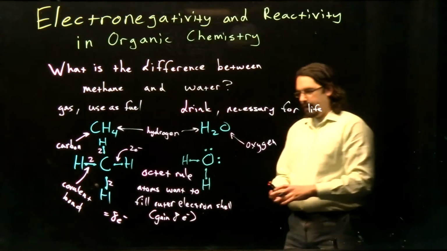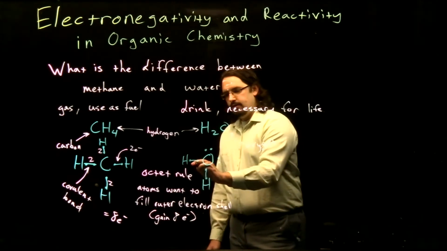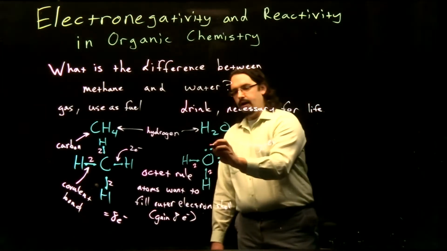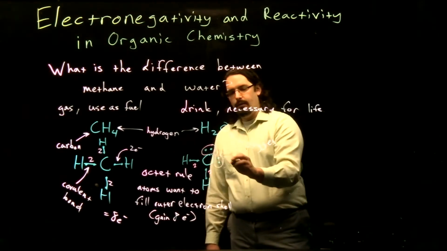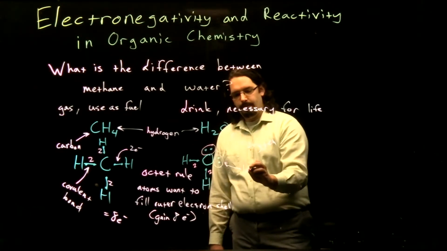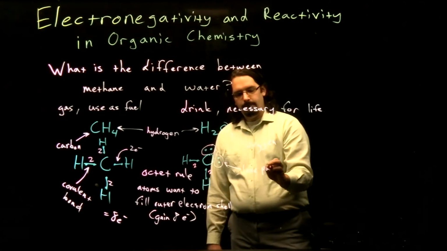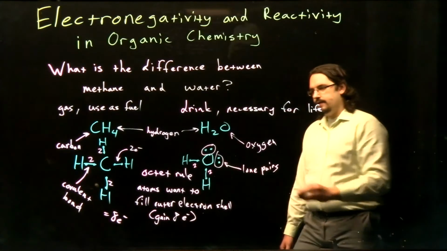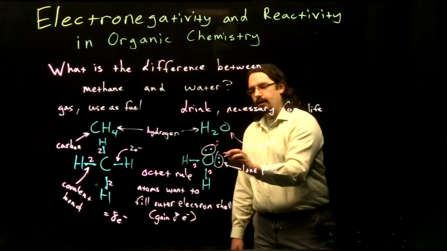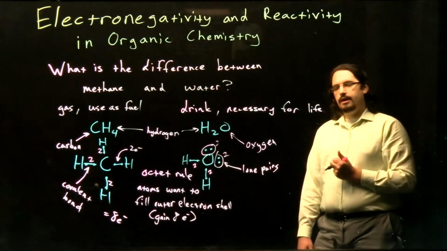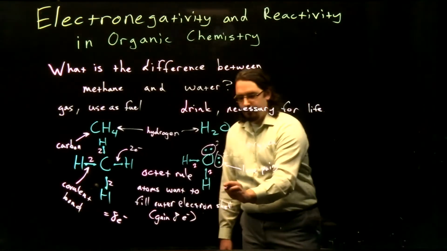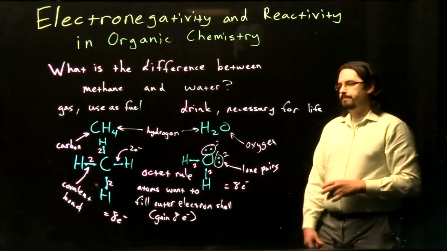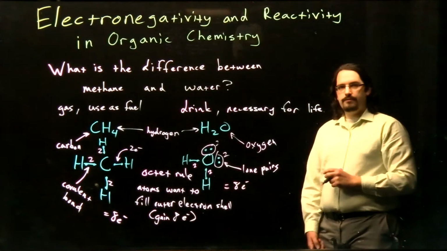Now again, note that my oxygen has 2 electrons in each of these covalent bonds. I also have these what we call lone pairs of electrons, these non-bonding electrons. There are 2 of these lone pairs, each with 2 electrons. Again, I have 8 electrons total for that full outer shell of electrons for my oxygen.